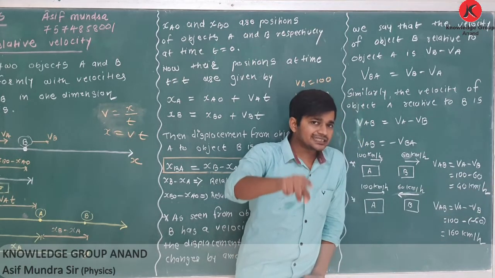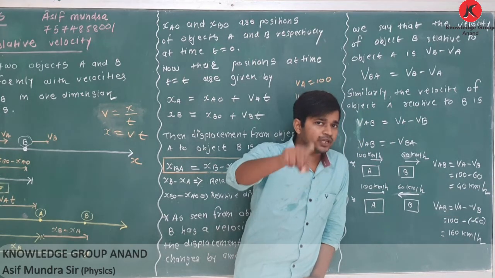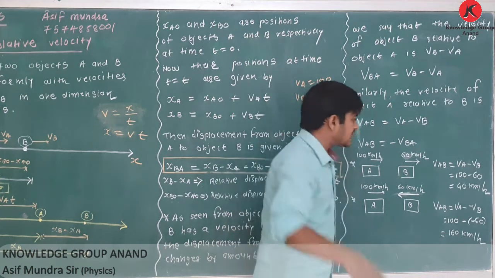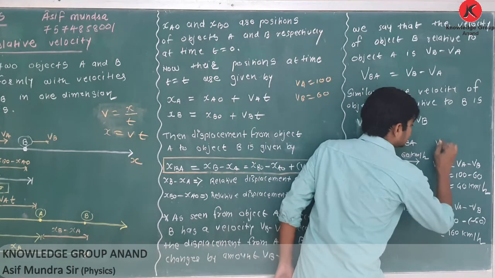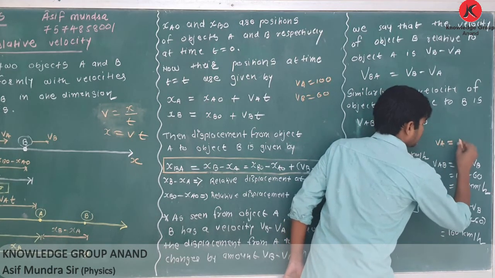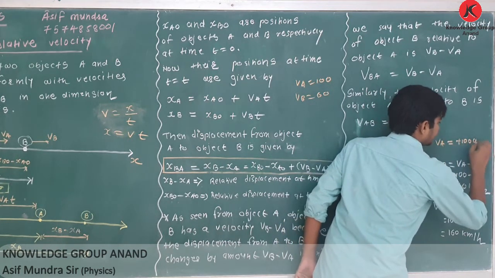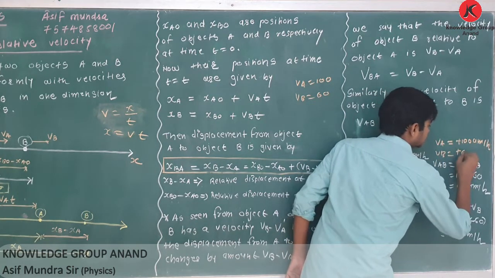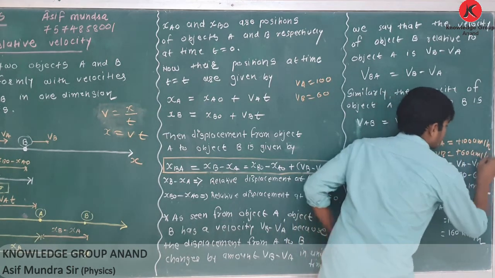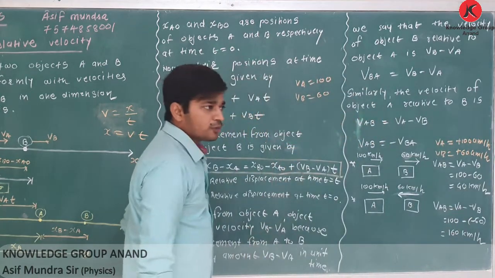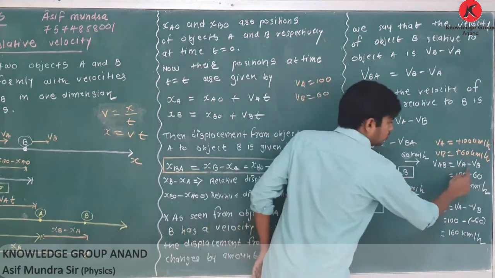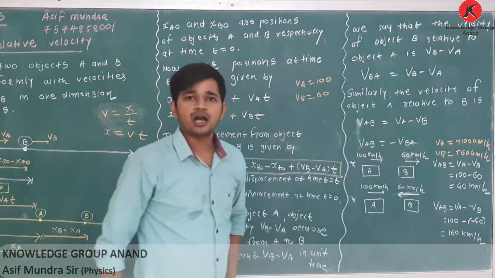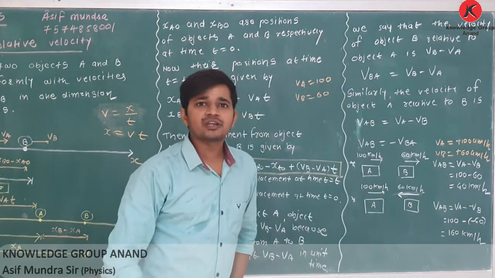Remember, as they are both moving in the same direction, you have to consider their velocities positive. VA is plus 100 km per hour and VB is plus 60 km per hour. If you put in the data, VAB is equal to VA minus VB, 100 minus 60 is equal to 40 km per hour. So that is the meaning of relative velocity.